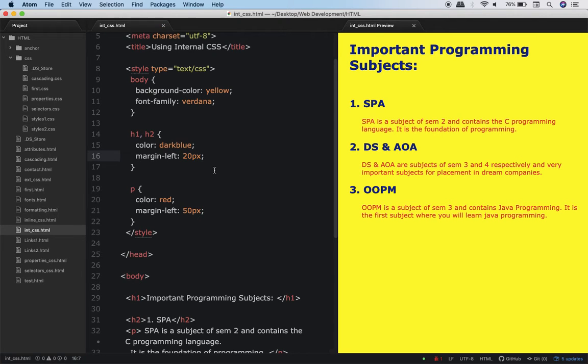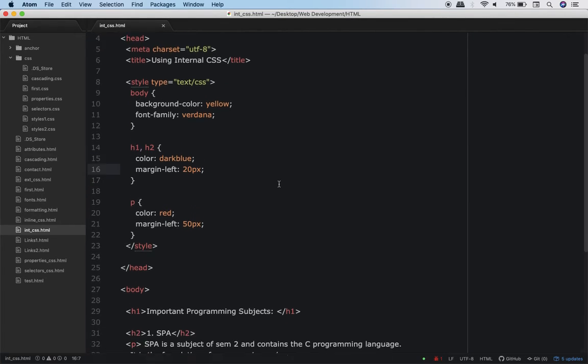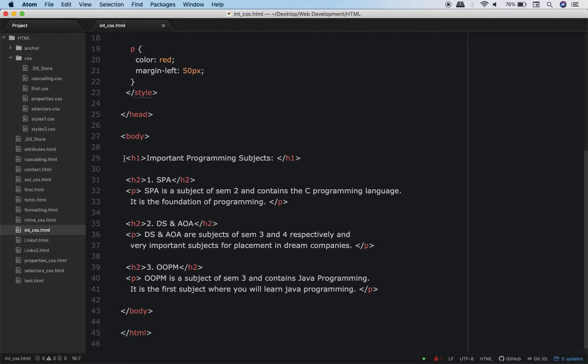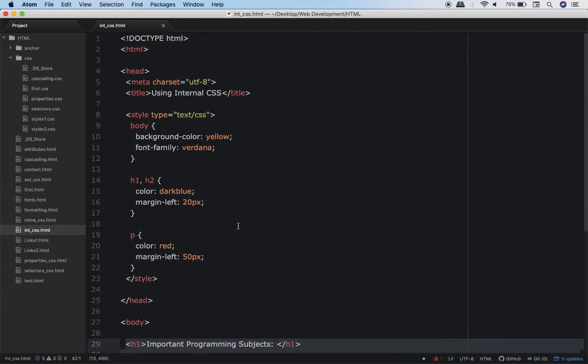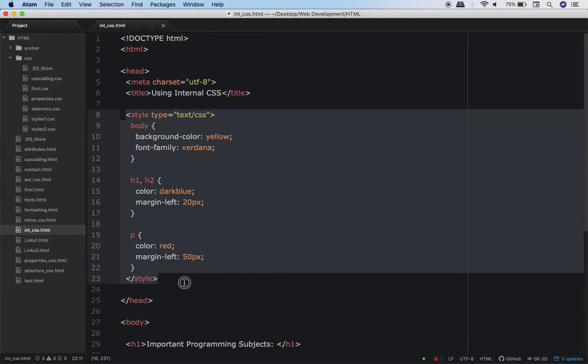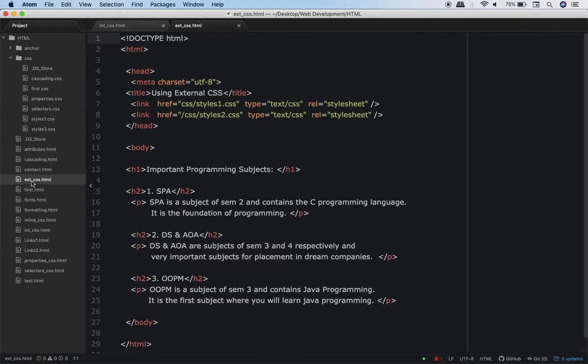All right. So in this particular program, you understood the internal CSS. Now let's see how to do external CSS. By the way, have a look at this code. I will keep this code same in external CSS. Now in external CSS, what we will basically do is, we will remove this style element from here, okay, and we'll put the CSS code in a separate file, and that file will be called something.css. Now how do we do that? So for that, I have a program external css.html.